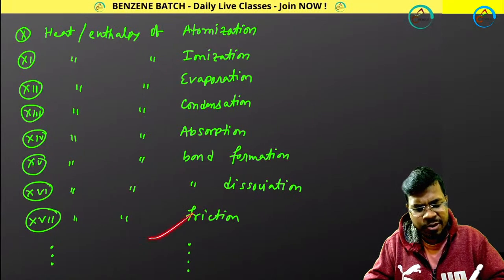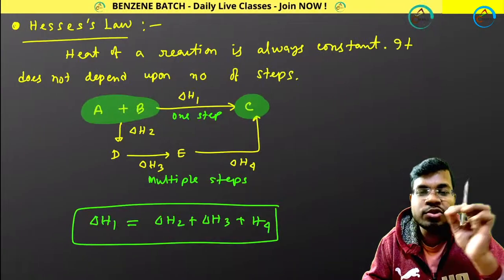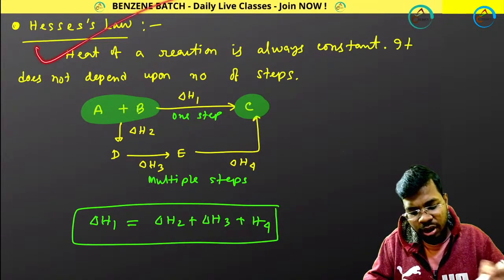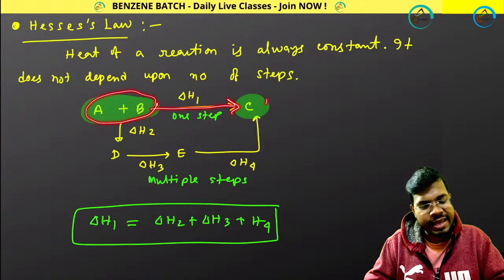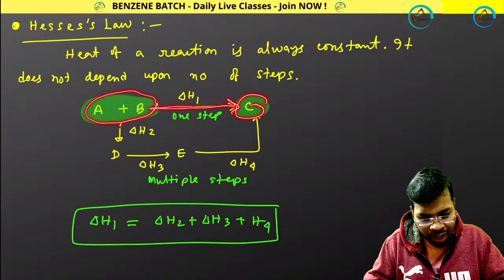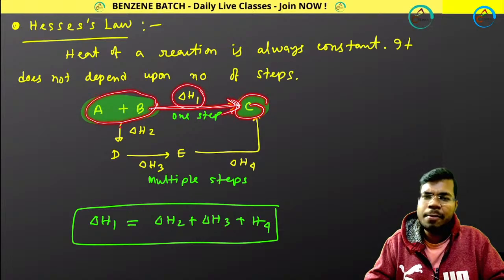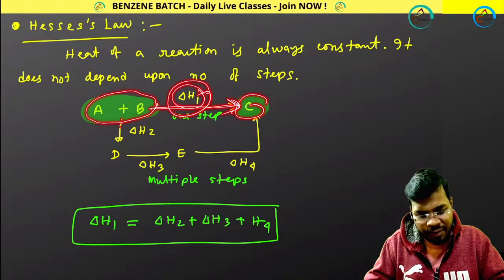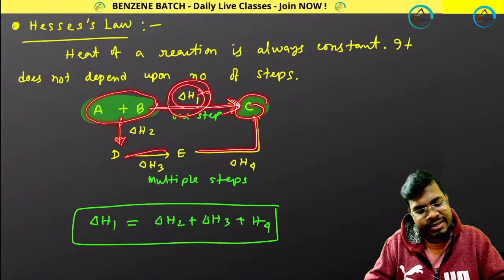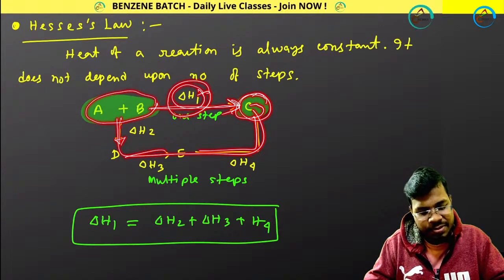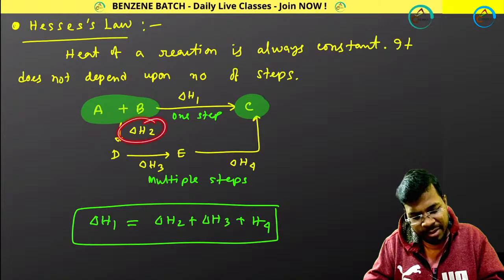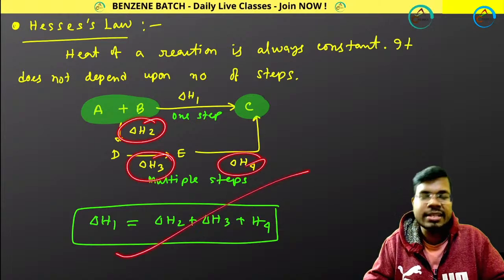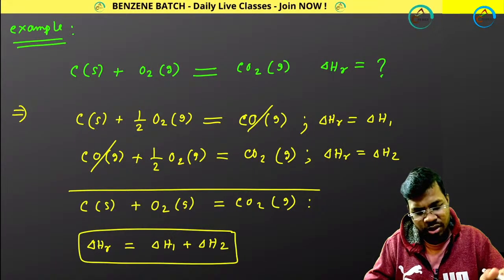I am not discussing this because this will be easy whenever we will be solving numericals. Hess's law you know already. Hess's law means, say A plus B goes to C, and in one step if you do any reaction the enthalpy change is delta H1, and if you are going to the same product through multiple steps, then this enthalpy change will be equal to the summation of all other enthalpy changes. That is Hess's law. You know this already.